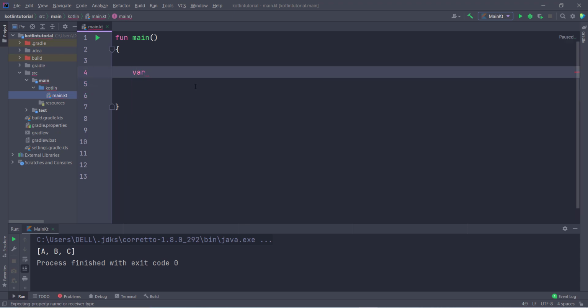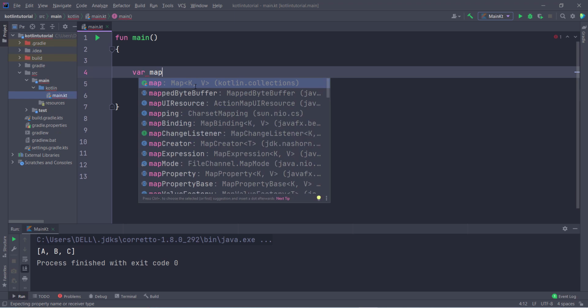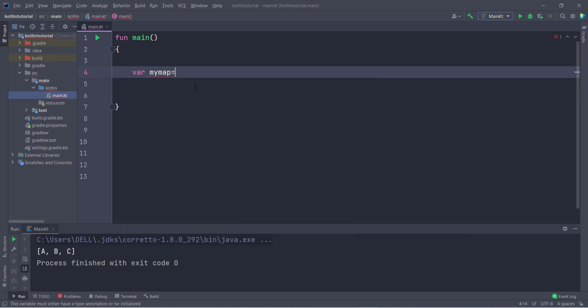So if I type here var and give any variable name, so I can give my map, and then I create this mapOf, and inside this you have to pass two parameters. First is the key and second is the value. So you can type string, integer, string, it is your choice, whatever you want. So I want to map 1 with Brijesh, so you have to use the to keyword.